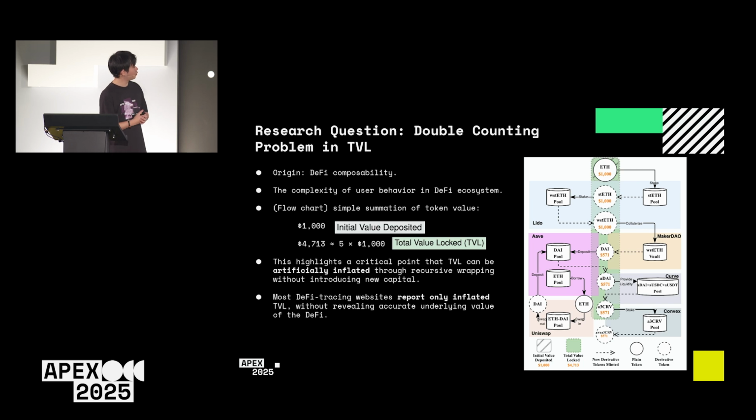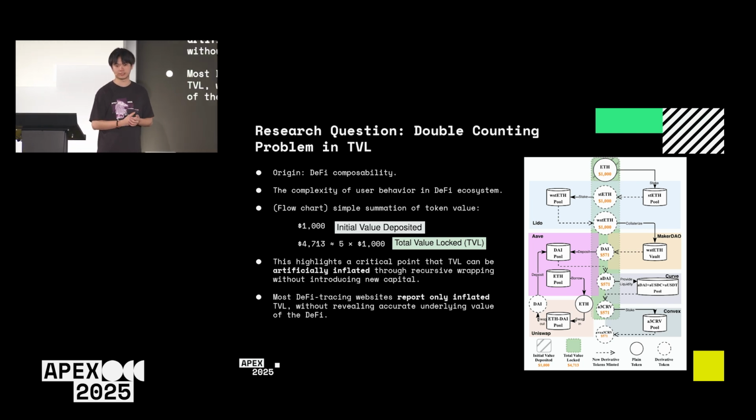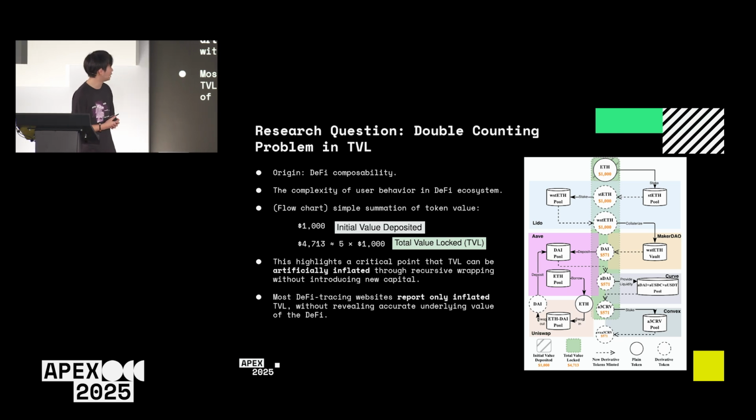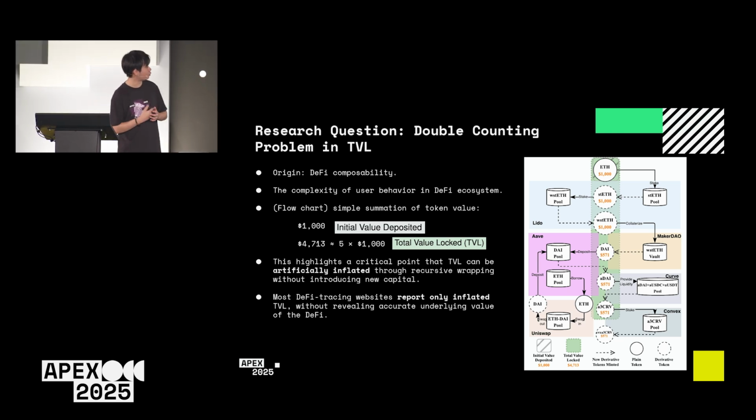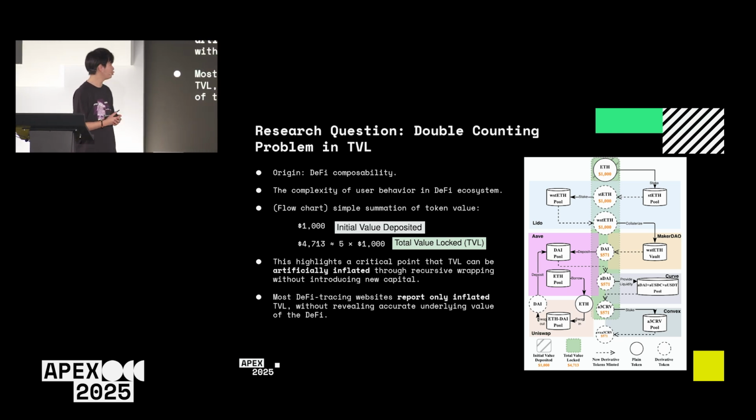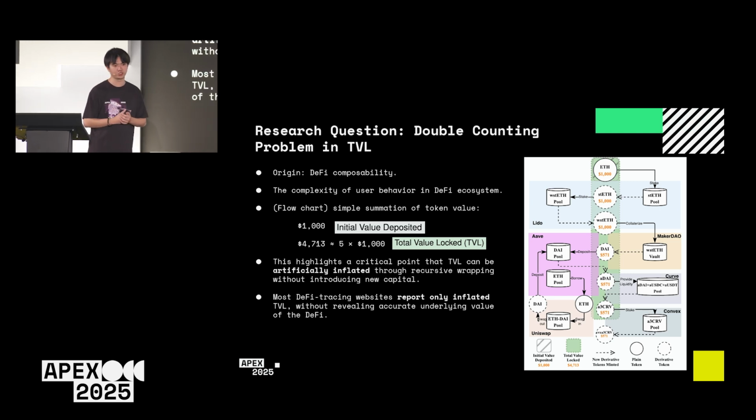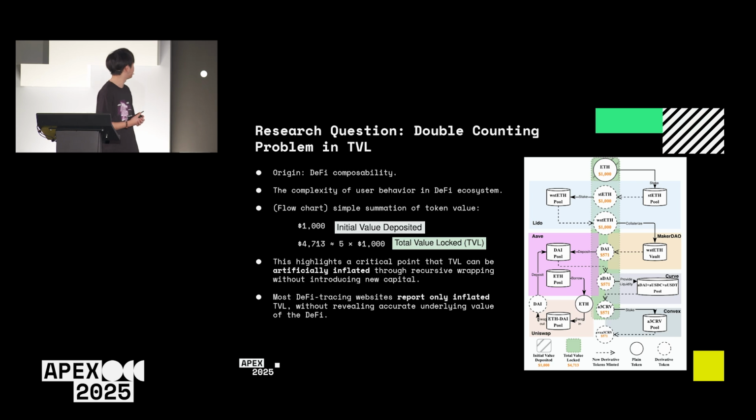Cross-protocol wrapping is also possible. I can use the $1,000 wstETH as collateral to borrow $571 DAI. During this process, the wrapping can be repeated multiple times without injecting any extra capital.